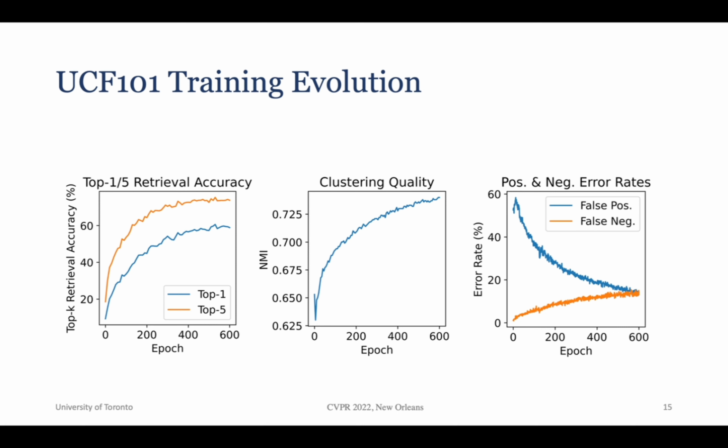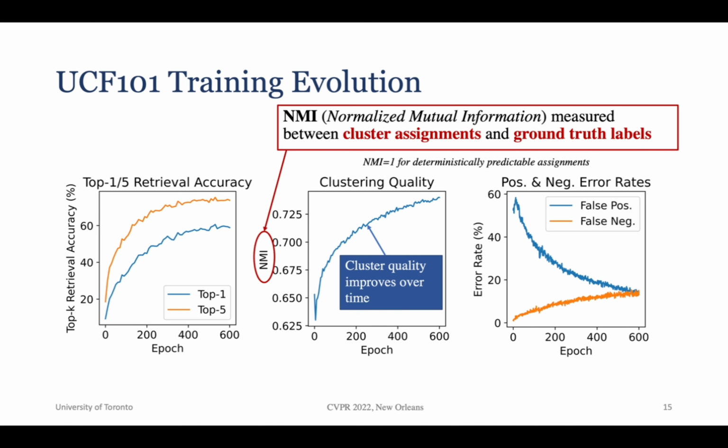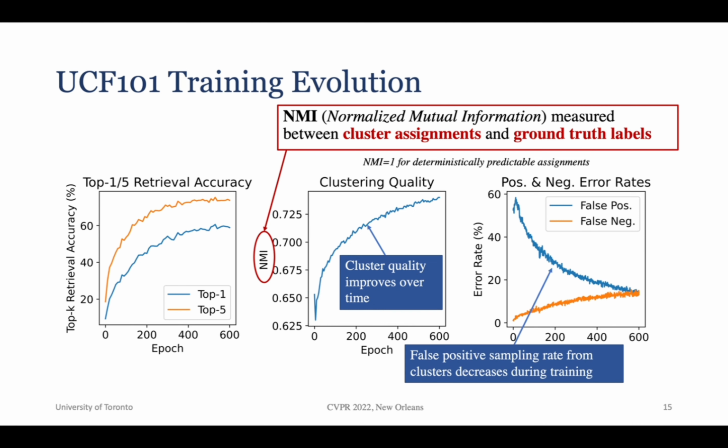Prior to the final evaluations, we keep track of 3 metrics during pre-training. The first, shown on the left, is the retrieval accuracy, which steadily increases throughout training. Next is the NMI, or normalized mutual information, where a higher NMI indicates that the cluster assignments better resemble the true labels. And you can see that this metric increases in conjunction with the retrieval accuracy. Lastly, we monitor the error rates of the positives and negatives sampled from clusters, i.e. the percentage of which did not agree with the true labels. From this plot, it is evident that the false positive rate significantly decreased during pre-training.